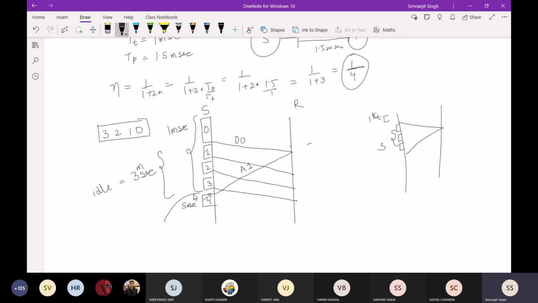Till this point, keep this in mind, you have to save 0. Saving means that this window is kind of a buffer. Till I've not got the acknowledgement, I'll expand the window. The window is nothing, just like a buffer.